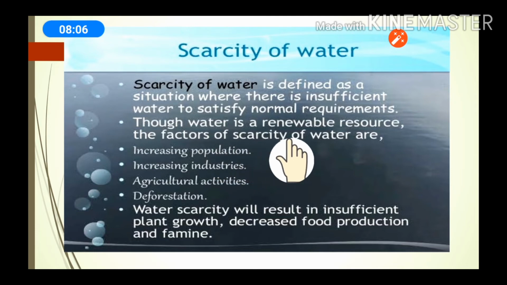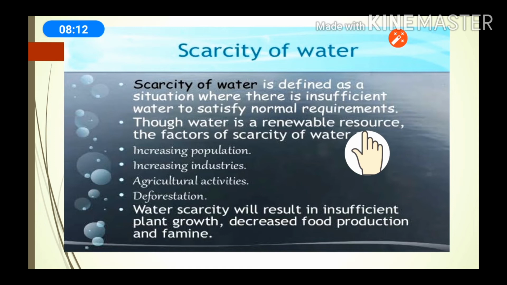Second, water is a renewable resource, as you know, water can get reproduced. Still, we are facing the problem of scarcity of water, though water is a renewable resource. The first factor is increasing population. Because of the increase in population, we are facing the problem of scarcity of water. Increasing industries, agricultural activities, and deforestation are the main reasons because of which we are facing the problem of scarcity of water.